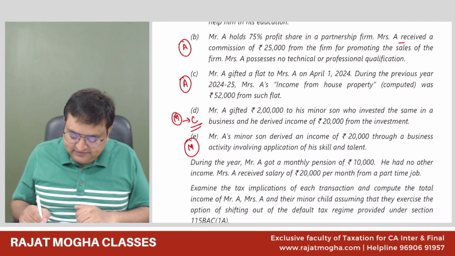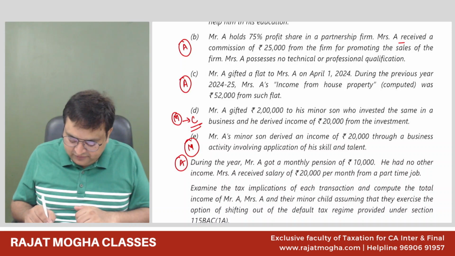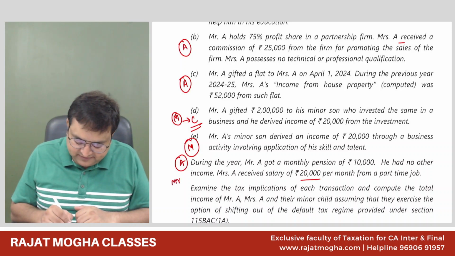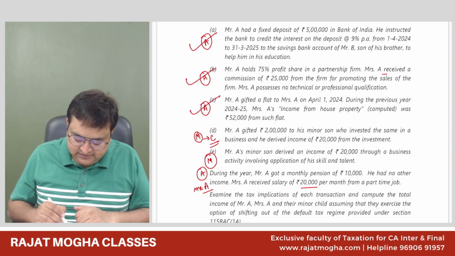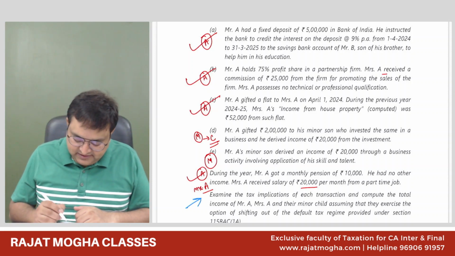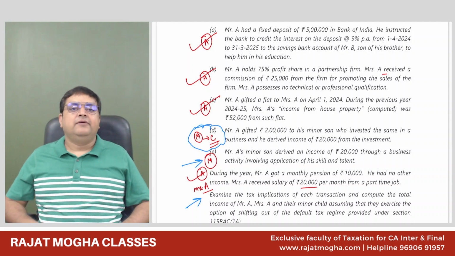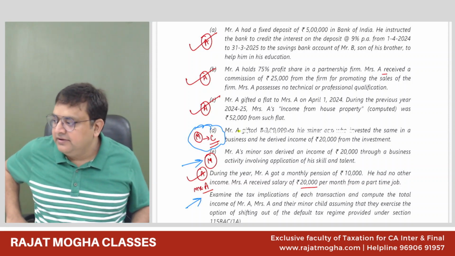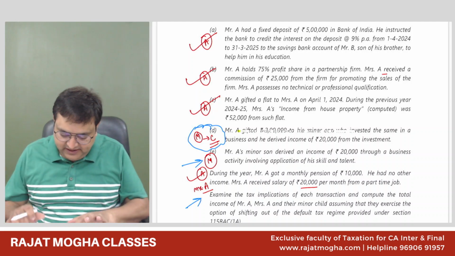Then Mr. A got some monthly pension. So this is A's income, and Mrs. A, his spouse, is also getting salary. So we have Mrs. A's income also. So we have A's income, this is Mrs. A's income, and this is the minor child income. About this income, we are not sure in whose hand it will be added. Once we get to know whose total income is higher, we will add it in that particular hand. Everybody okay with this till here? Yes, sir. Let us do this question.